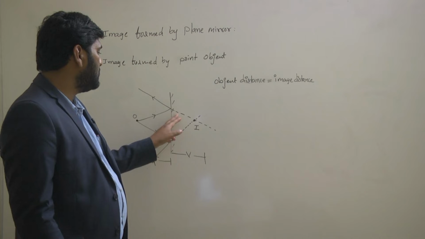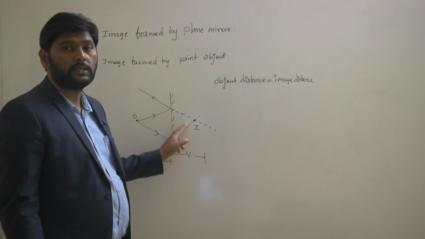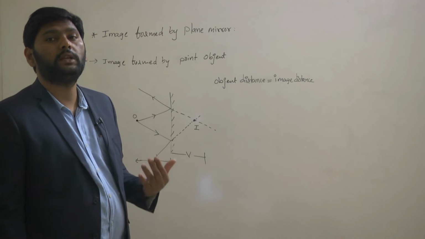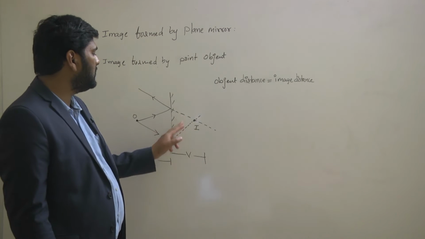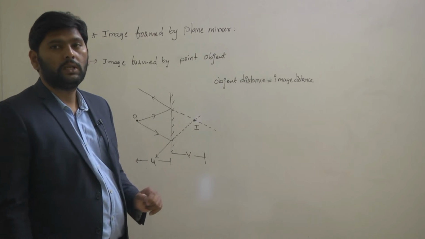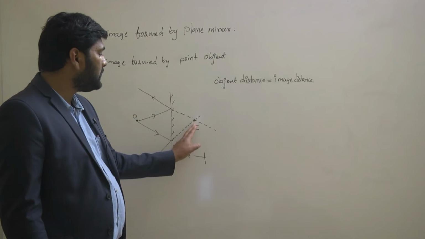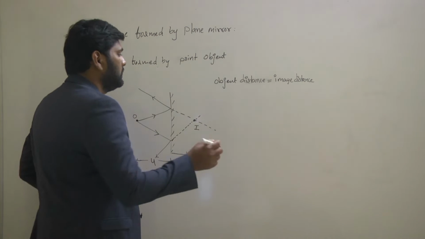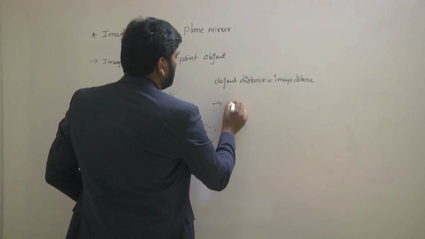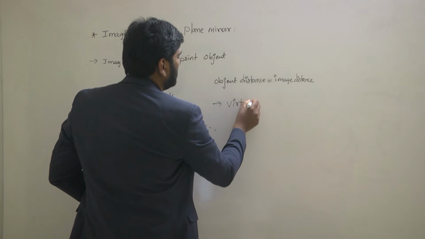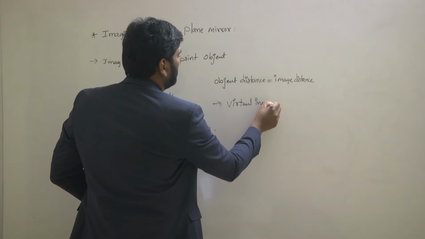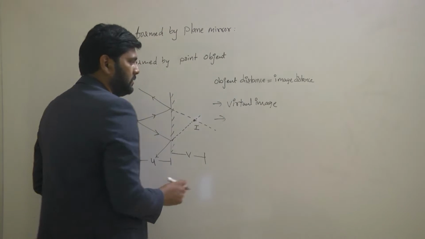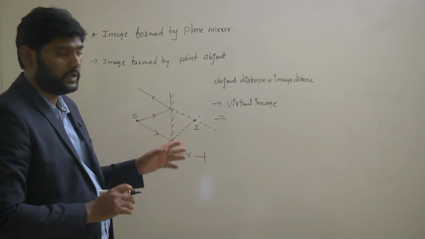Here, these extended light rays, also called imaginary light rays, are forming the image. Since this is an imaginary image, that is called a virtual image. So the nature is: virtual image.